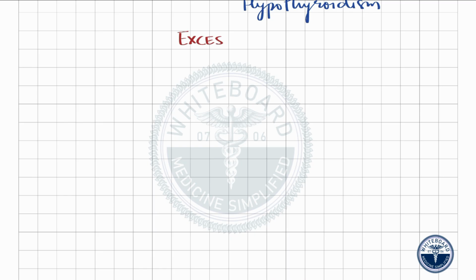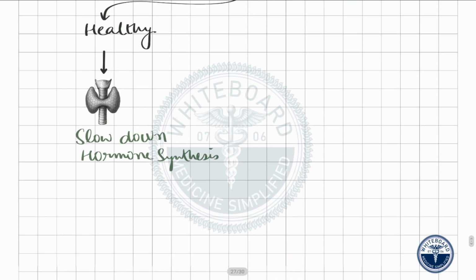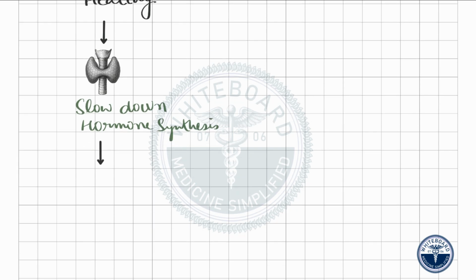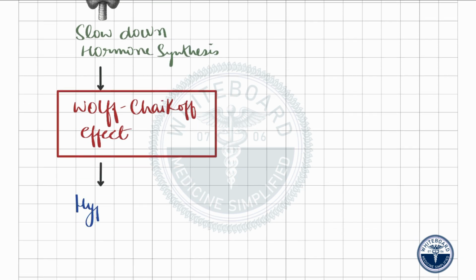When a large amount of iodine suddenly becomes available in the body, most healthy individuals have a natural protective response. The thyroid temporarily slows down hormone synthesis to prevent excess thyroid hormone formation. This protective mechanism is called the Wolff-Chaikoff effect. And if this suppression continues for a long time, it can result in hypothyroidism.